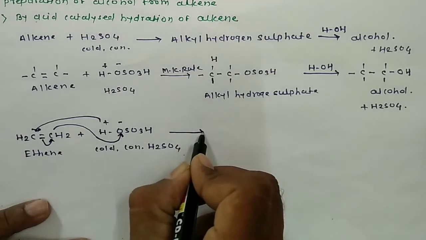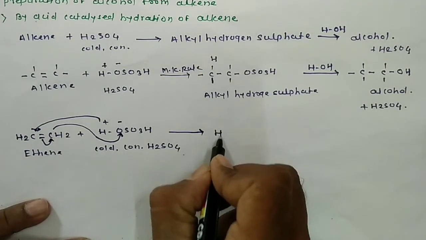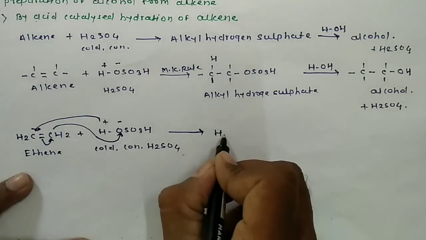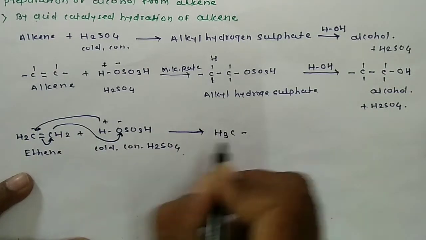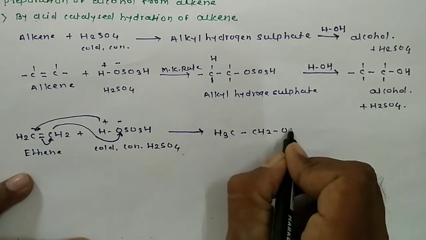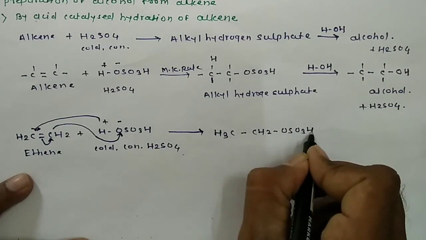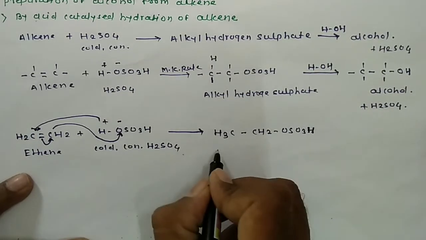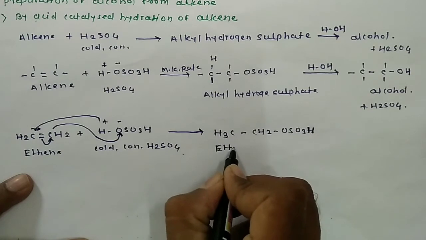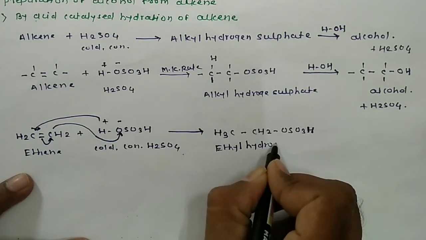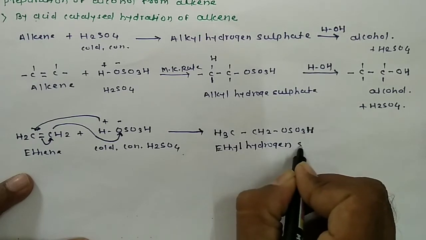So we get here intermediate compound as CH2 and plus this CH, it becomes CH3 group. Then CH2 remains as is, and OSO3H group is added to this carbon atom. So CH3CH2 is nothing but ethyl. So it is ethyl hydrogen sulfate.